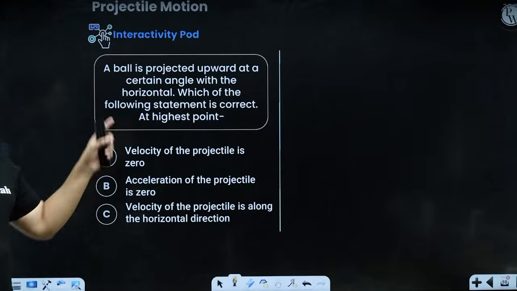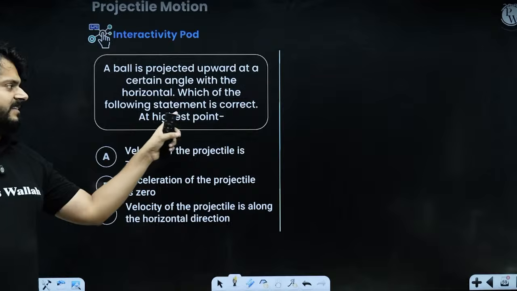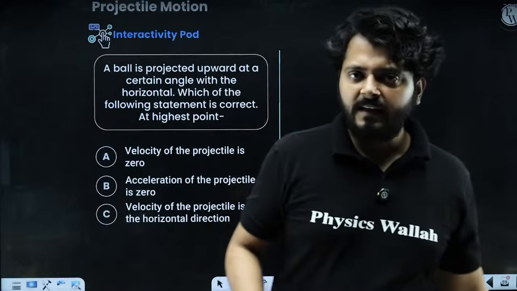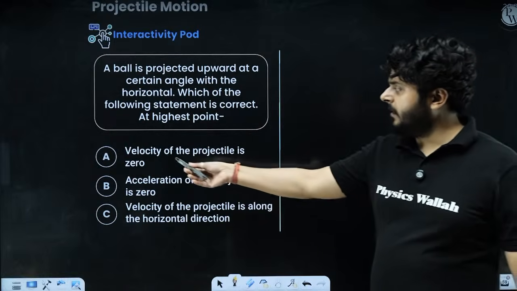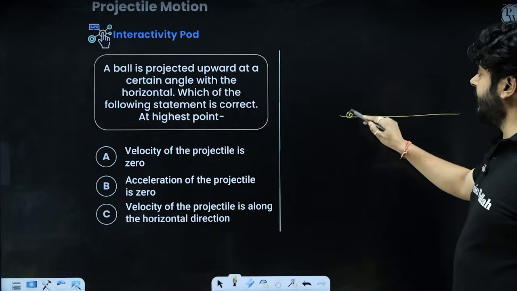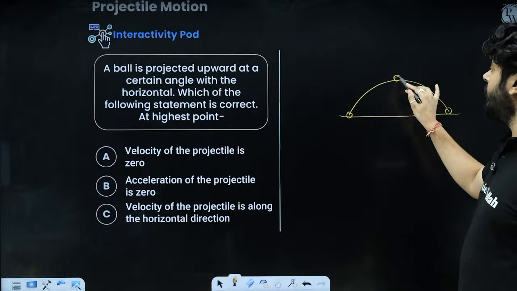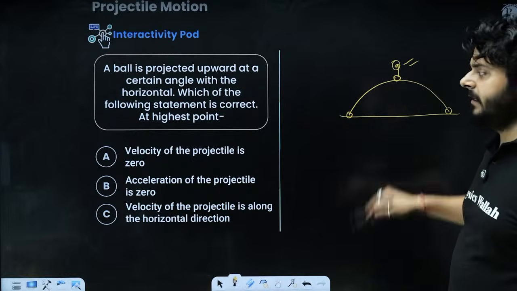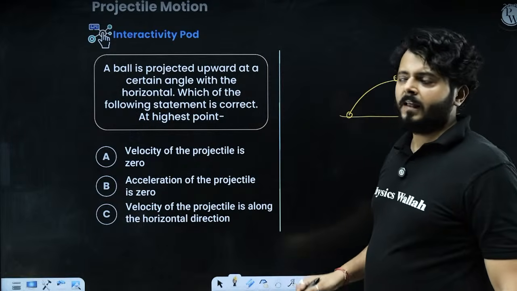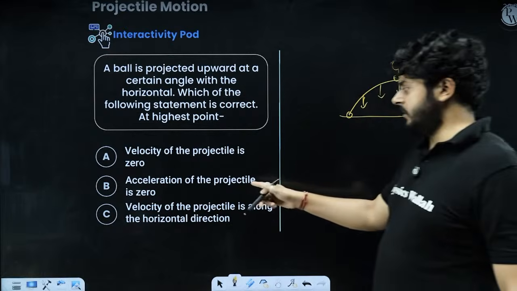A ball is projected upward at a certain angle with the horizontal. Which of the following statements is correct at the highest point? So select the correct one. Velocity of the projectile is 0. Is it? If the body is projected like this, at the highest point, the velocity does not become 0. Only the vertical component of the velocity becomes 0, right? So the horizontal component is still there. Acceleration of the projectile is 0. No. Acceleration at every point of the projectile is g, acceleration due to gravity. So that is not 0 as well.